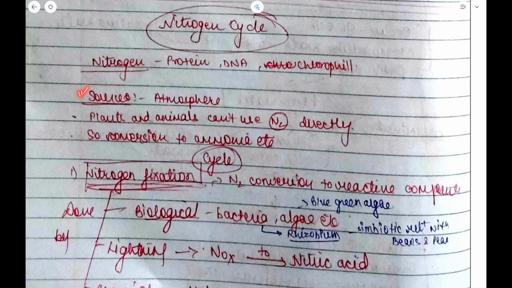Now, the sources of nitrogen, it means what are the sources through which nitrogen is released. So, there is the atmosphere. 78% of the atmosphere constitutes nitrogen only. Next in line are plants and animals that can't use nitrogen directly, so they convert it to ammonia.